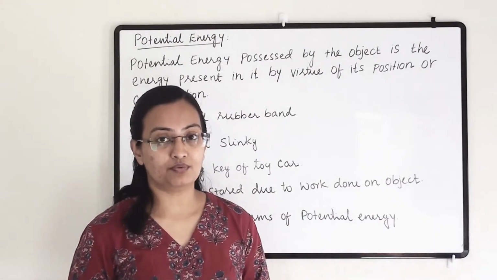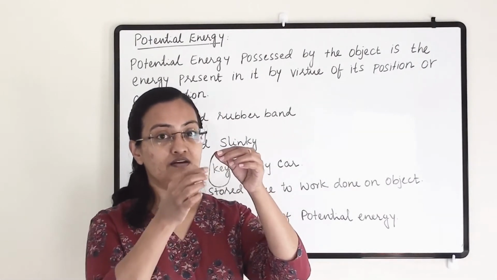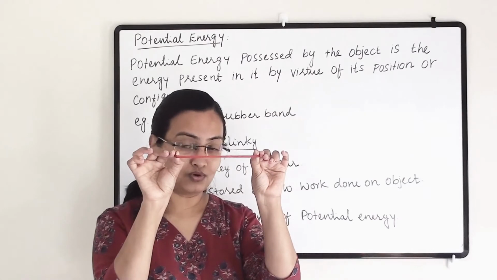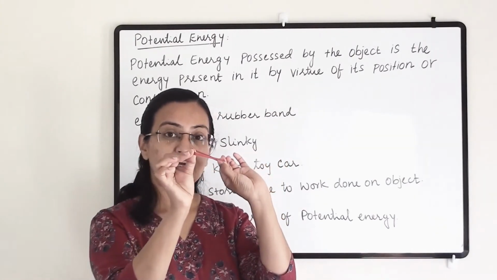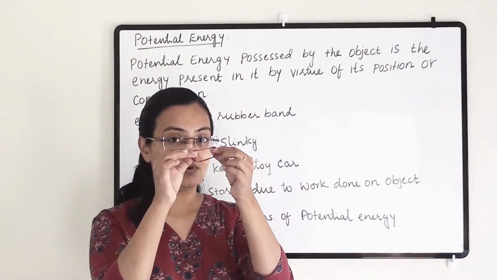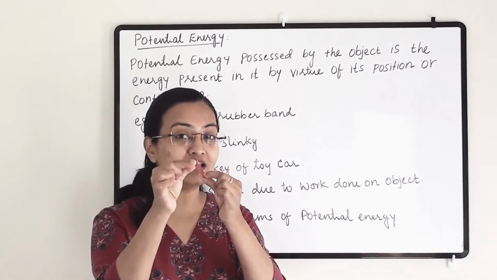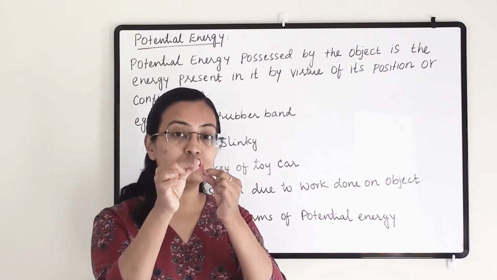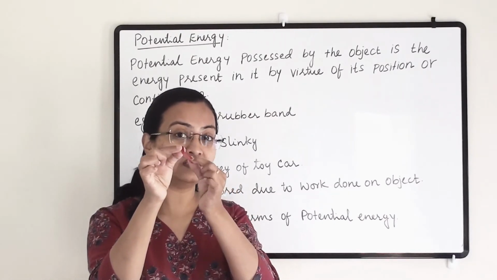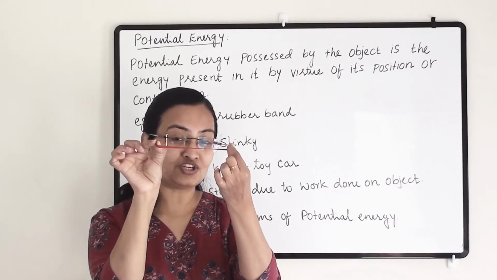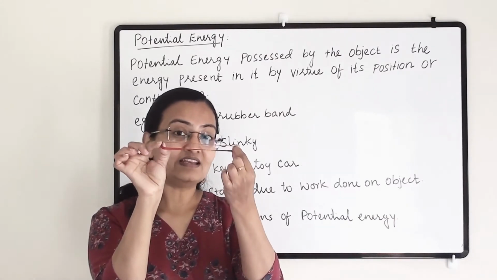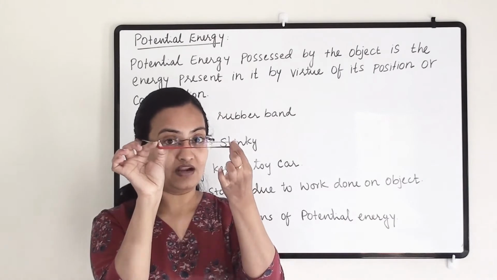When we are stretching a rubber band, this is a rubber band in its normal shape. When I stretch it, I am doing mechanical work on it, and when I leave it, it will go far with some speed. I have transferred my mechanical work to it, and this energy has been stored in the rubber band in terms of potential energy, because I am still stretching it.